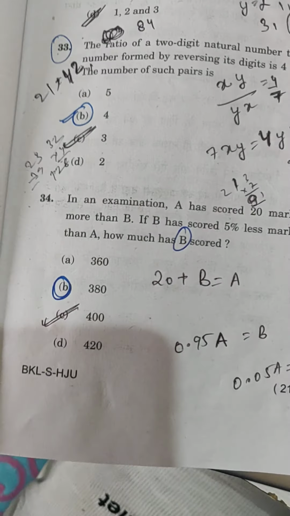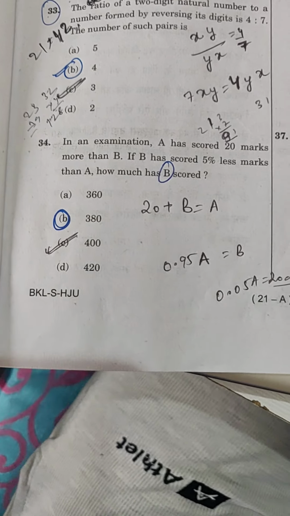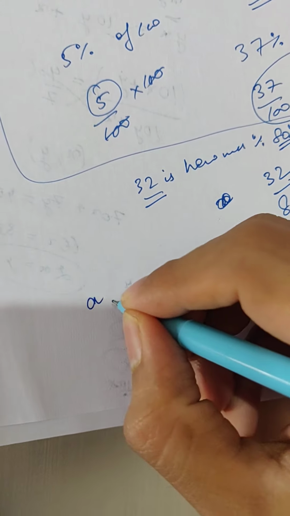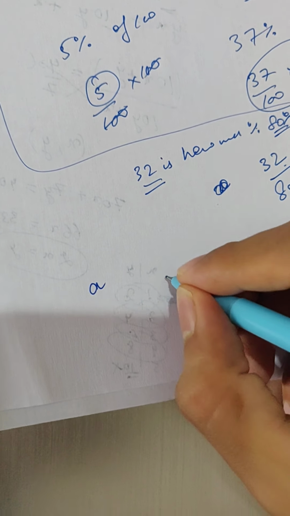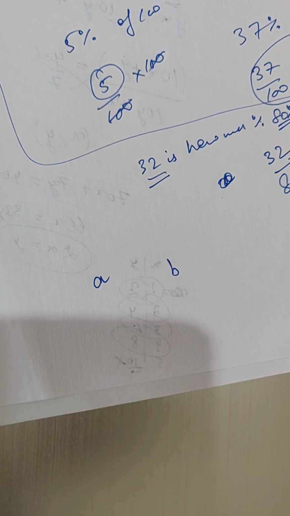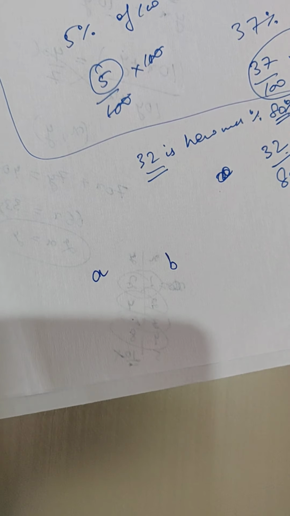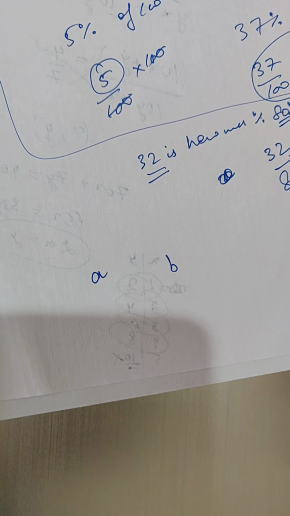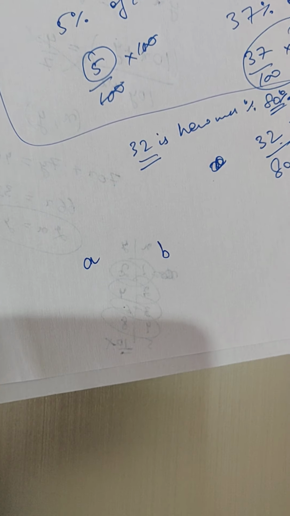Now let's see this question. B has scored 5% less marks than A. So what are the marks of A? Marks of A are A. And B has scored 5% less marks than A. So the first thing is, what will be 5% of A?